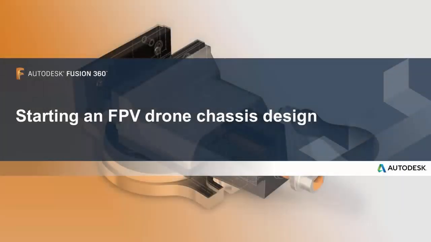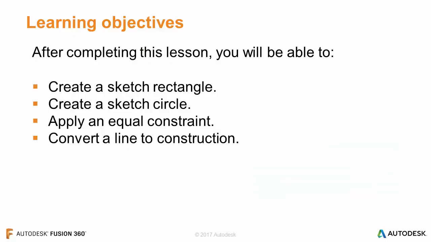In this lesson, we're starting a first-person view drone chassis design. After completing this lesson, you'll be able to create a sketch rectangle, create a sketch circle, apply an equal constraint, and convert a line to construction.